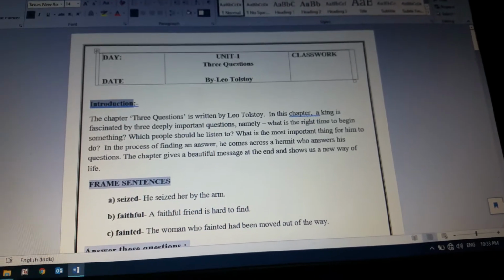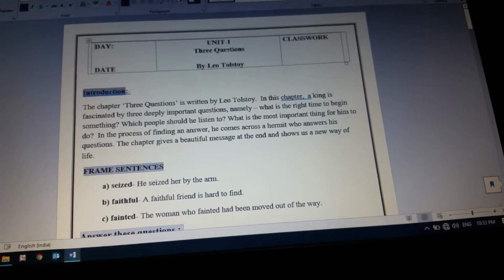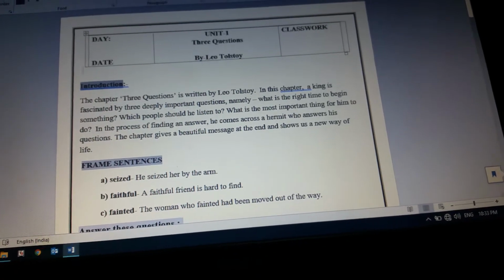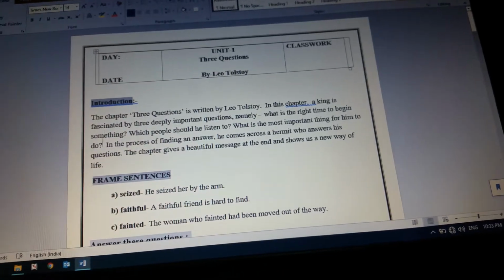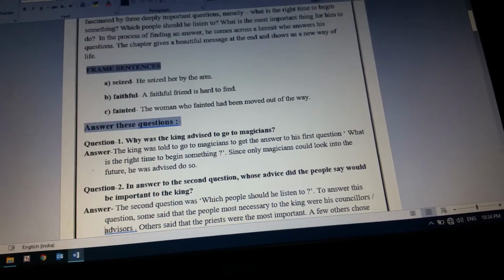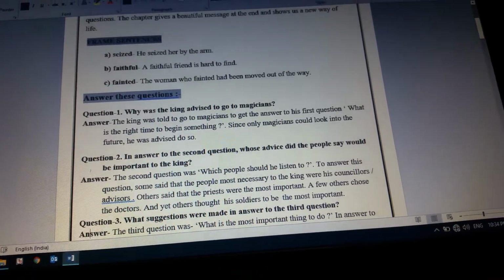He seized her by the arm. The faithful. A faithful friend is hard to find. Then fainted. The man who fainted had been moved out of the way.